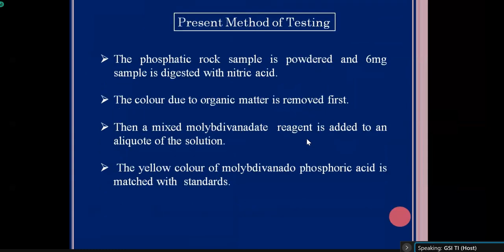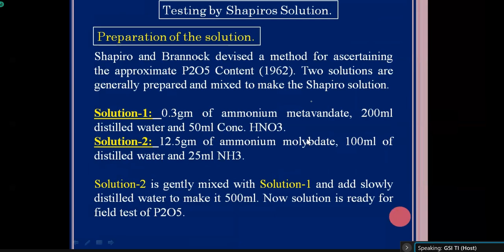Now, there is a solution called Sapiro solution. How is this Sapiro solution prepared? For the preparation of Sapiro solution, there were two scientists who devised this method. One is Sapiro, another is Brennock. They devised a method for ascertaining the approximate P2O5 content in the samples. Generally, two solutions are prepared and mixed to make the Sapiro solution.